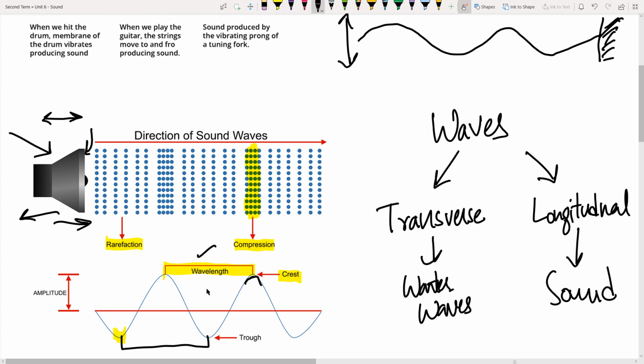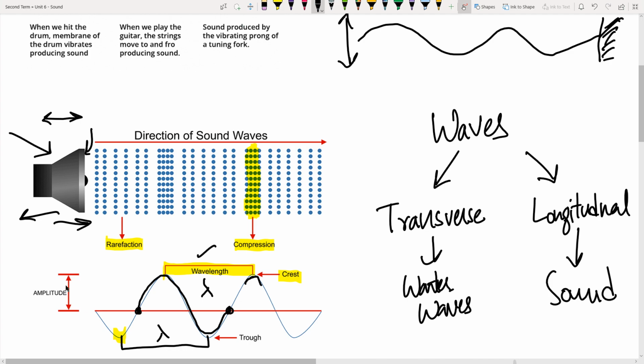We represent wavelength by this symbol lambda. This is also a wavelength. Also, we can calculate the wavelength starting from one point for a complete wave like this. This is also 1 lambda. As you can see, this length and this one, all three of them would be the same. This is what we call wavelength, or the length of one wave.